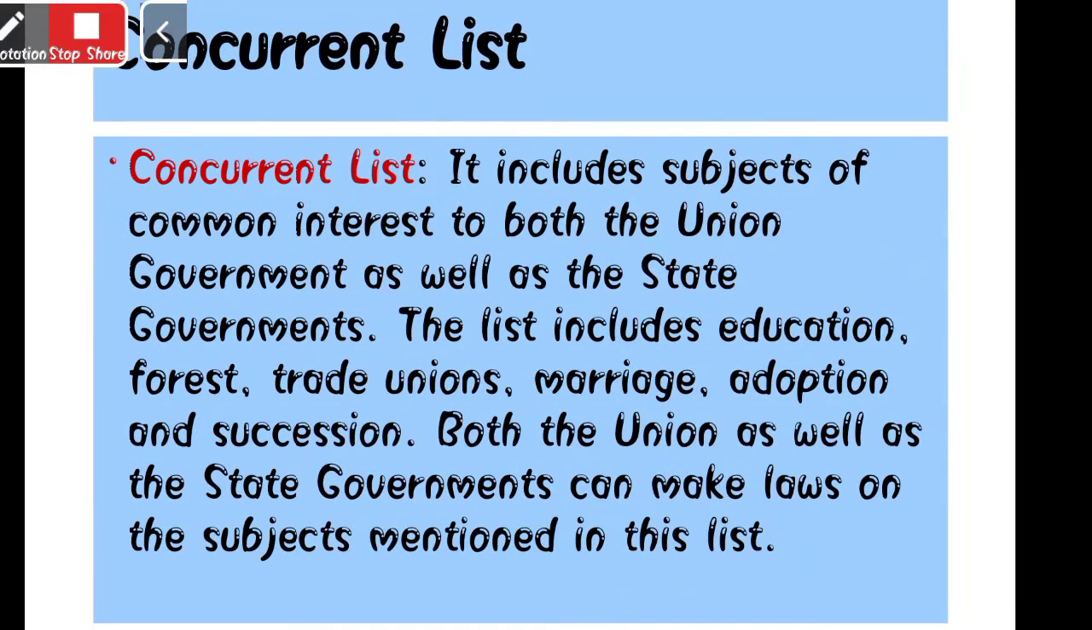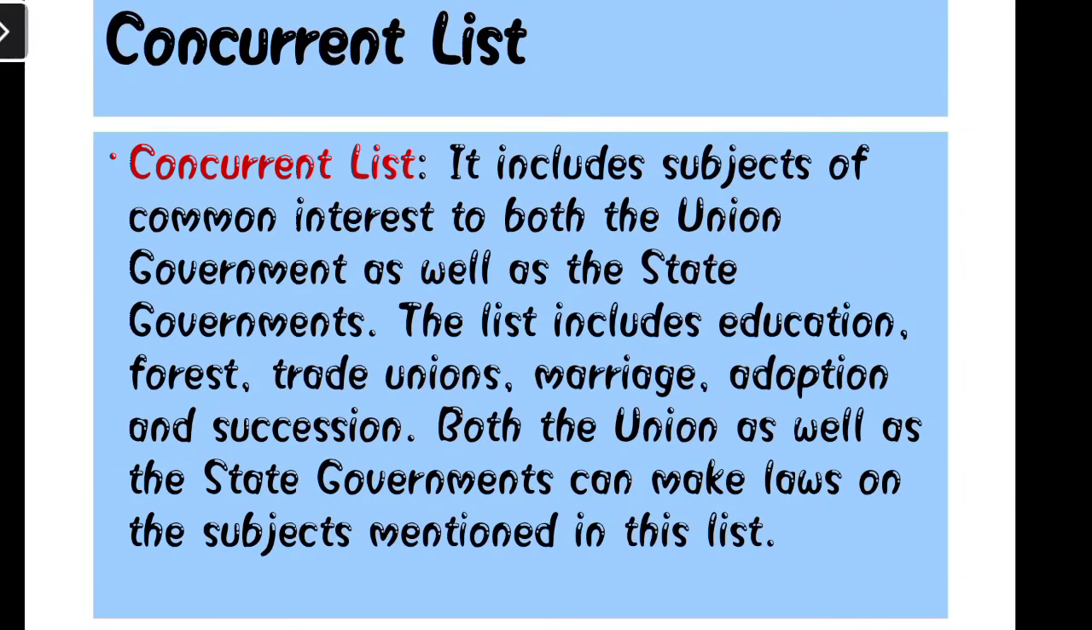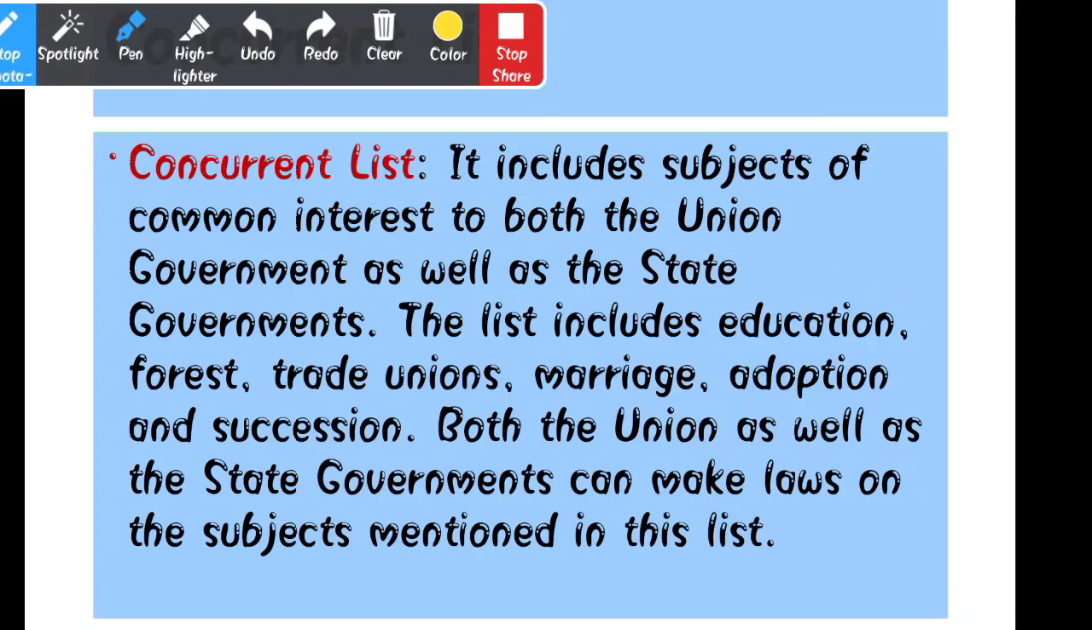Coming to the last list, called the concurrent list. And why is it called the concurrent list? Because this list includes such subjects in which there is a requirement of the union government as well as the state government. Topics like forest, trade unions, marriage, adoption, successions. These are some of the subjects where the cooperation of both governments is required. That's why this list is known as the concurrent list.